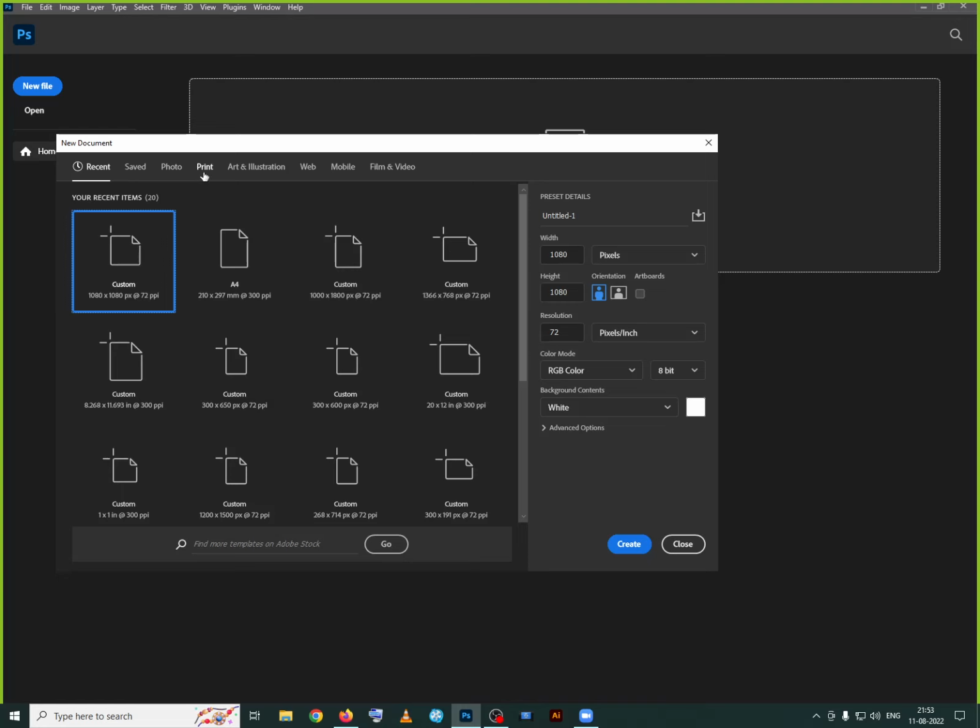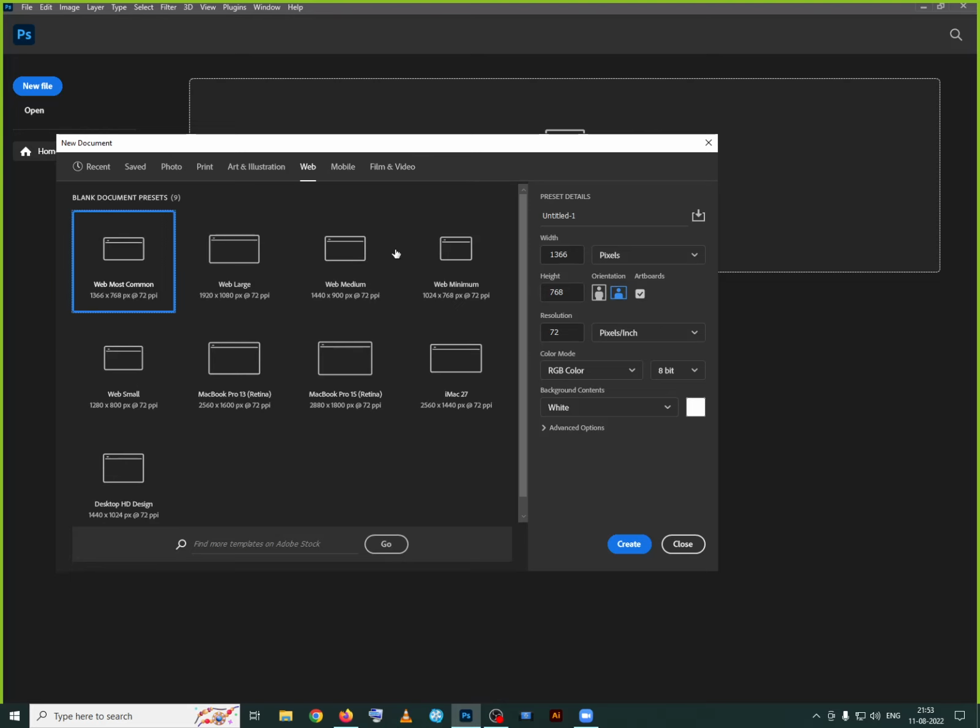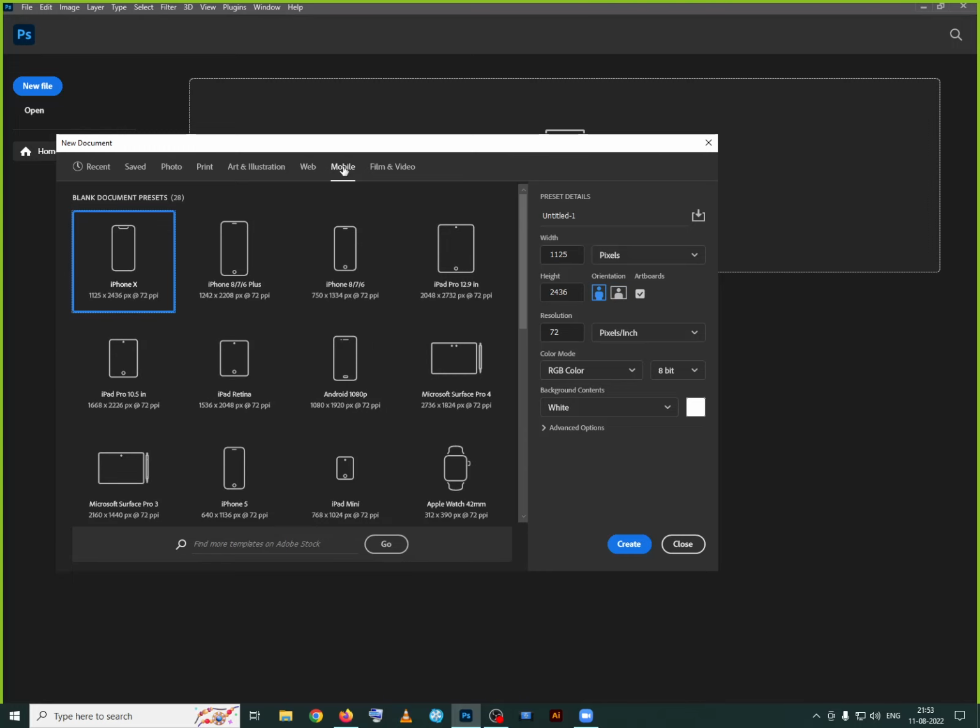See, photo, print, art, web, mobile, and films. Now which category are you working in? For example, if I got a web designing project, where to go? On the web option. If I got any mobile app project, I have to go to the mobile platform.